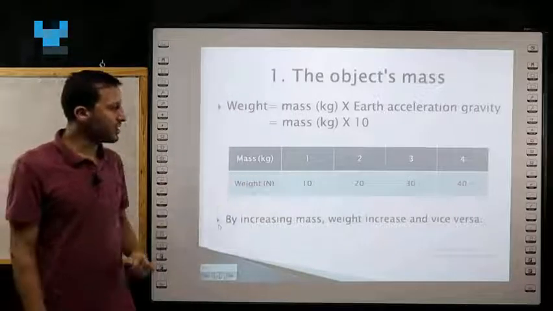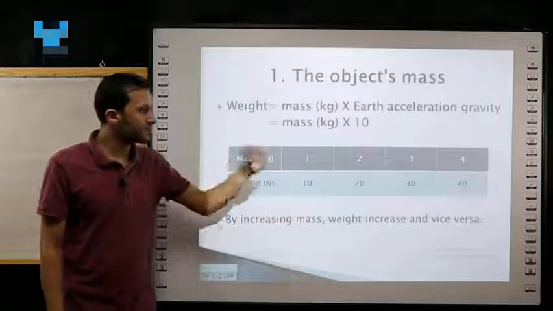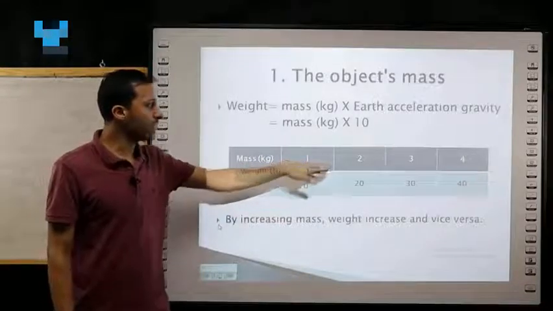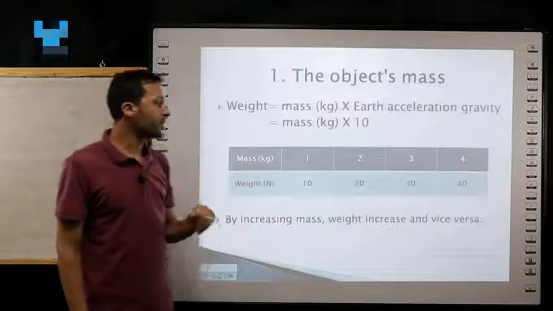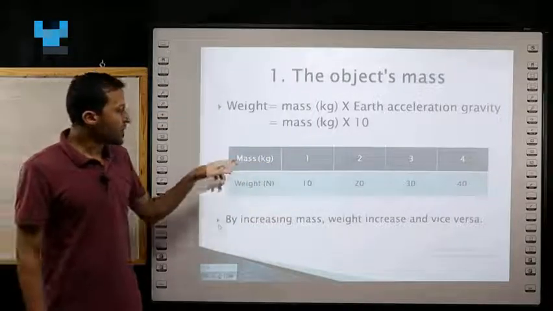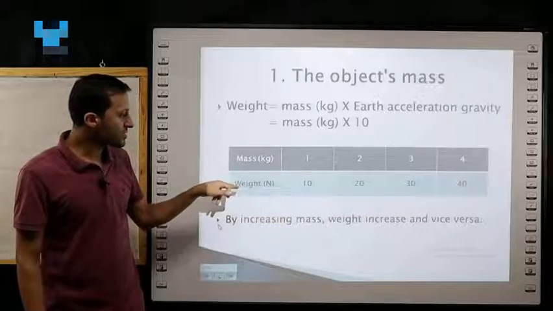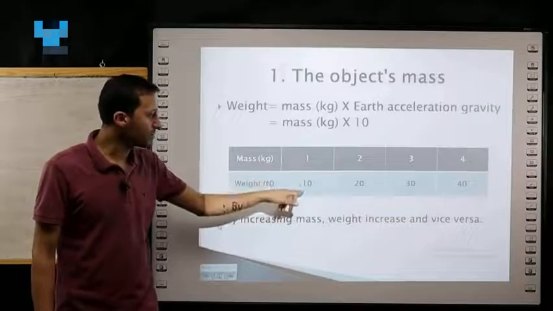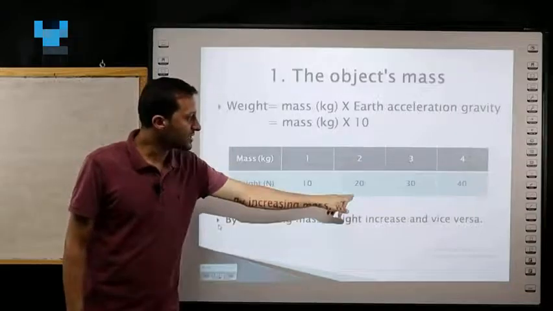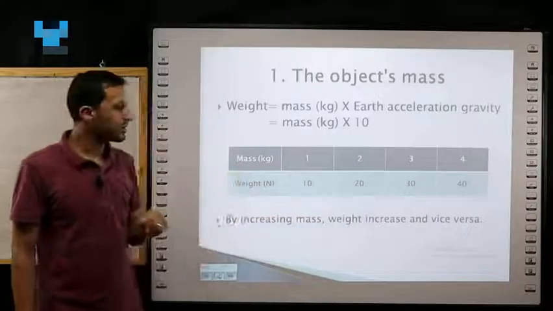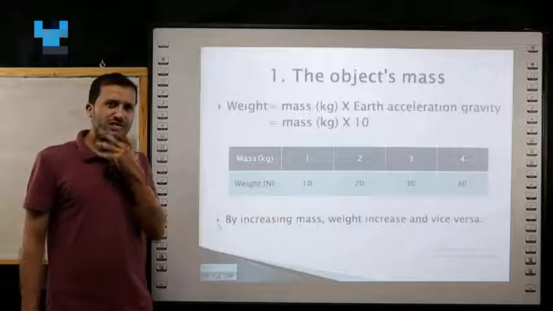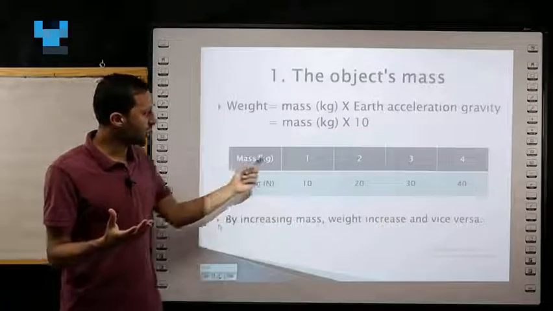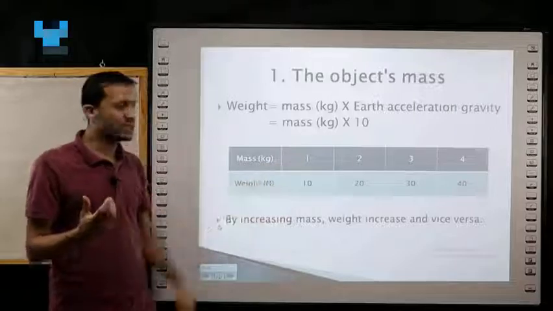Number 1, object mass. As we see in this table, these are examples for masses. Masses may be equal to 1 kilogram or 2 kilograms, 3 or 4. So by changing the mass, we notice that weight also changes. When the mass equals 1, weight equals 10. Mass equals 2, weight equals 20, and so on. And from where do we get these numbers?